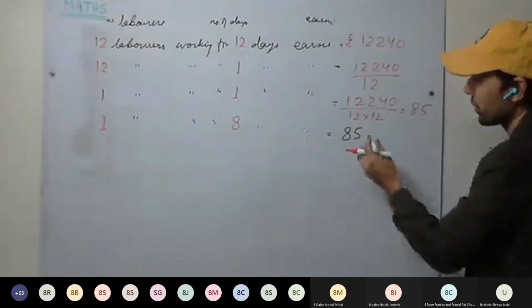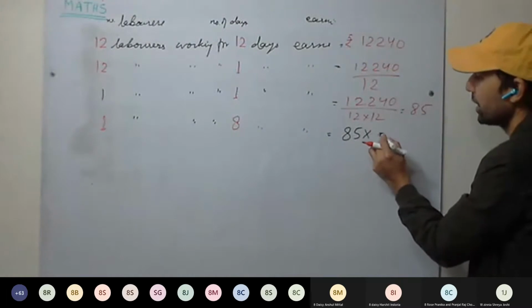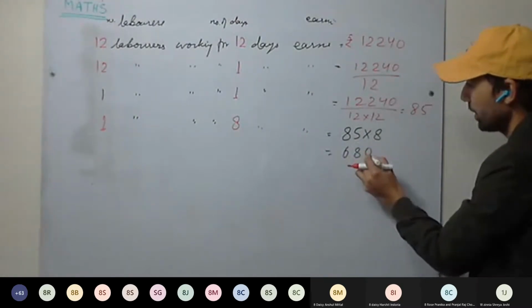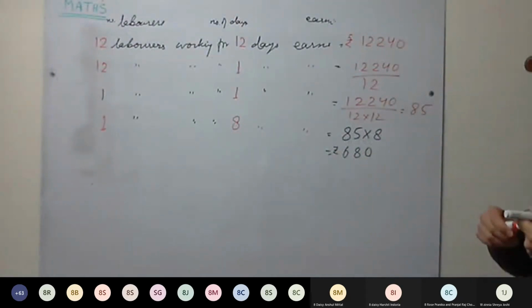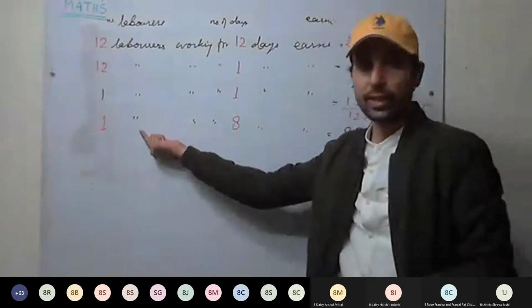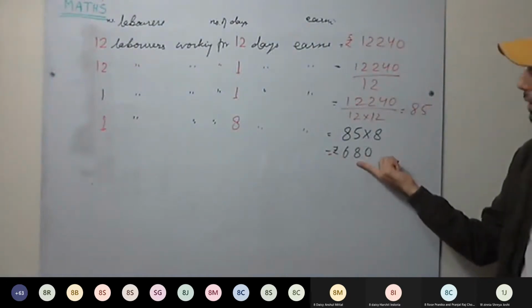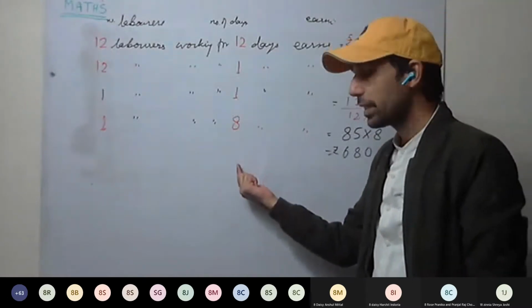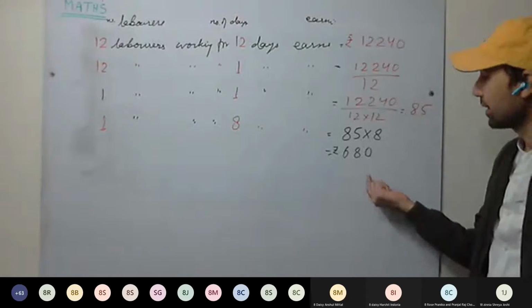Number of days has increased, so he will be getting more money, 85 into 8. 680 rupees. So if one labor is working for 8 days, the earning is 680 rupees.